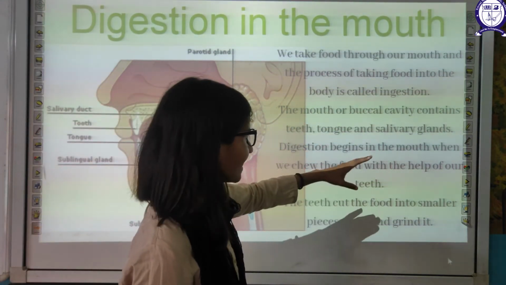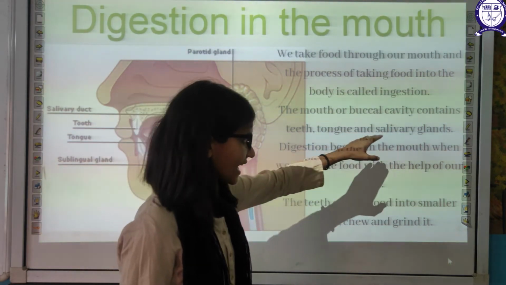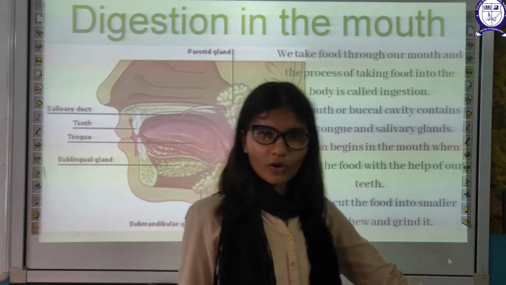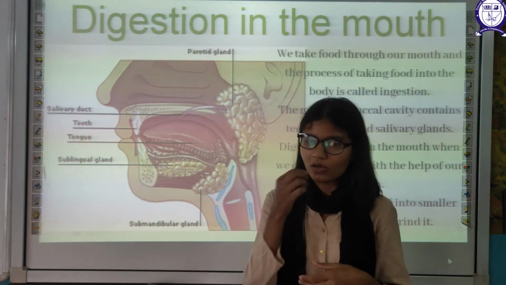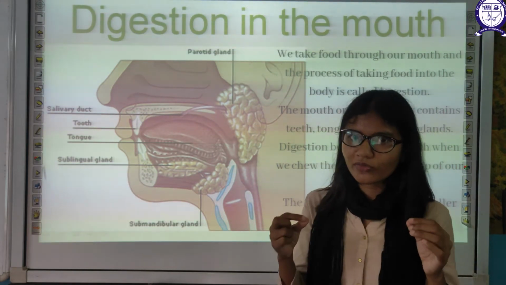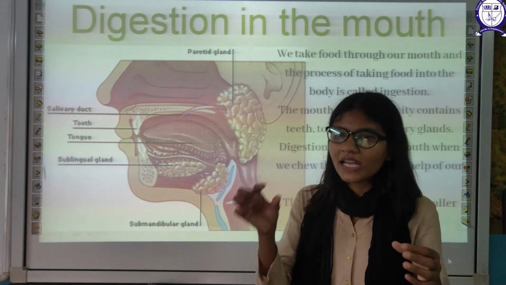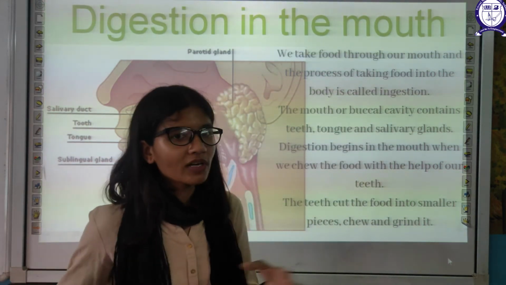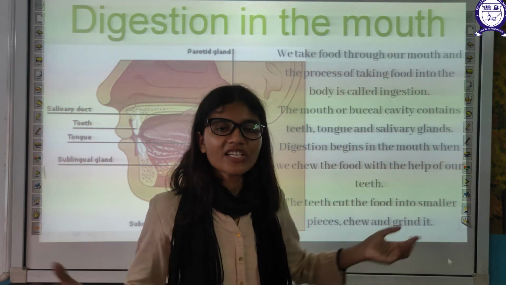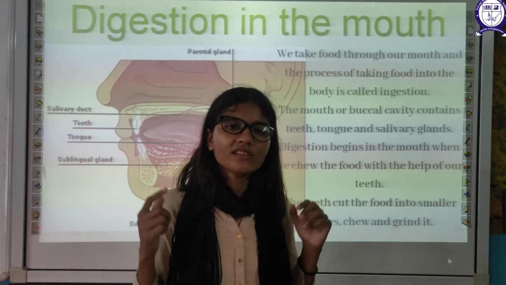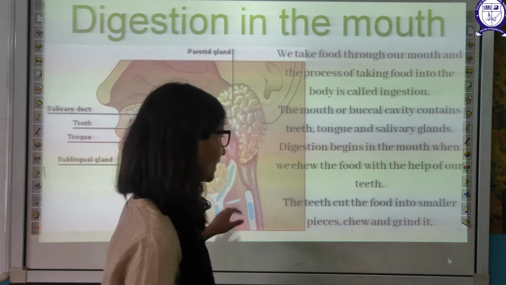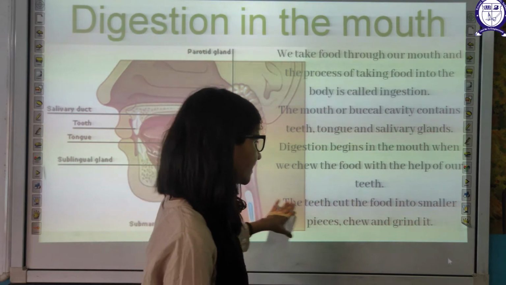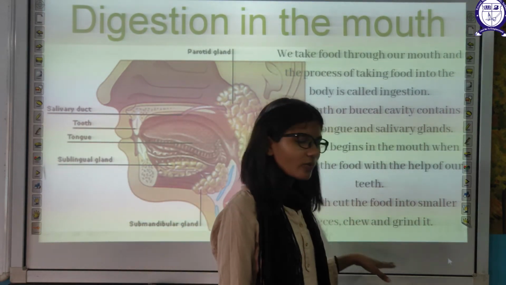The mouth or buccal cavity contains teeth, tongue, and salivary glands. Digestion begins in the mouth itself. First of all, you take the food in, then you chew your food. You are breaking your food into small parts, and breaking larger food particles into smaller ones is nothing but digestion. We chew the food with the help of our teeth. The teeth cut the food into smaller pieces. We chew and then we grind it.